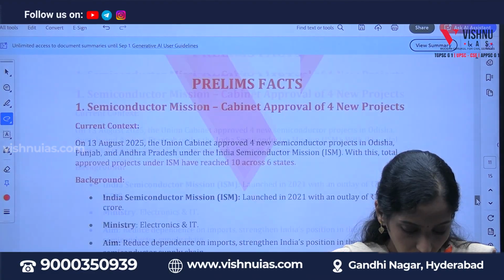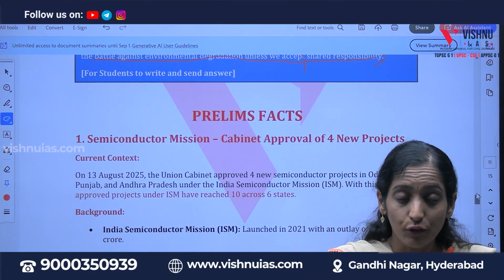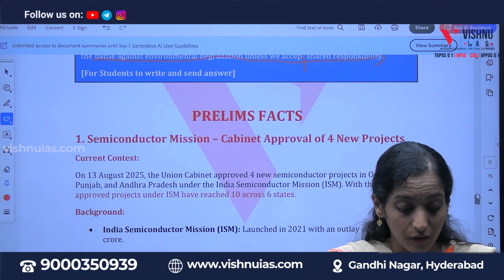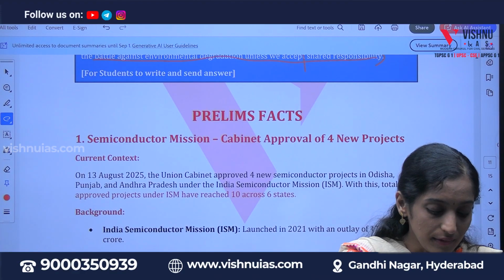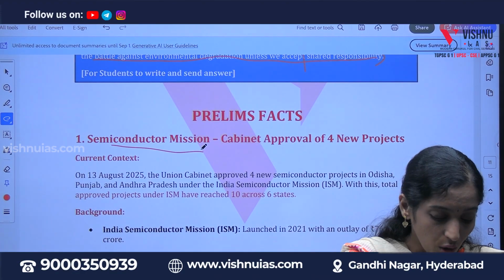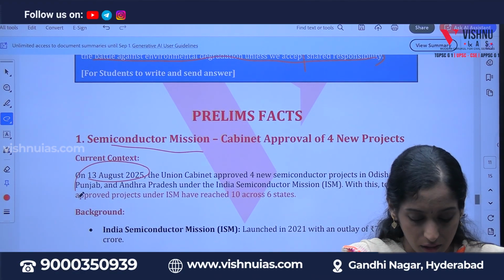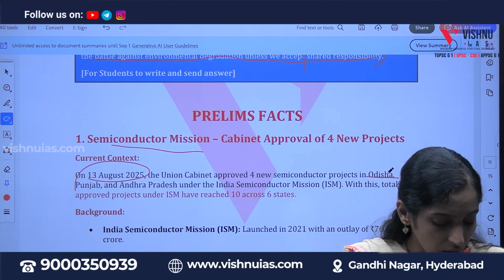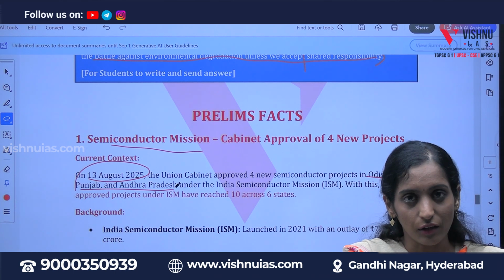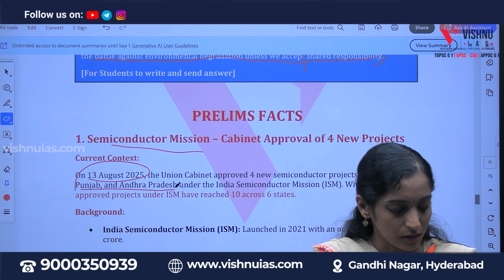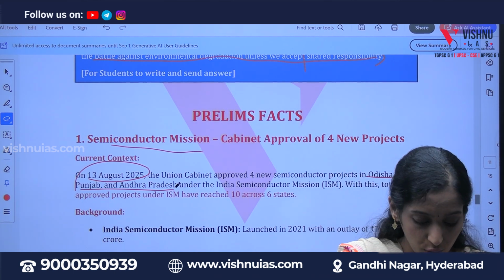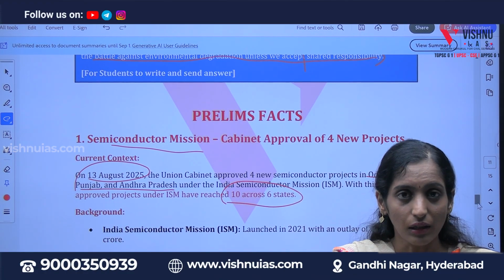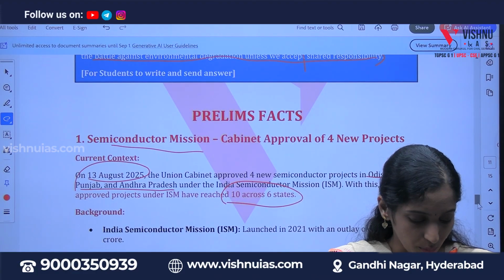And coming to the prelims facts, now if you see, semiconductor mission. So recently the cabinet has approved 4 new projects under the semiconductor mission, on August 13, 2025. So where are these semiconductor projects? If you observe, Odisha, Punjab and Andhra Pradesh collectively have 4 semiconductor projects, with a total approval of 10 across 6 states. Total 6 states, 10 semiconductor projects.